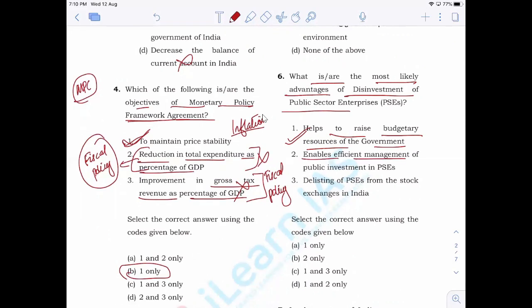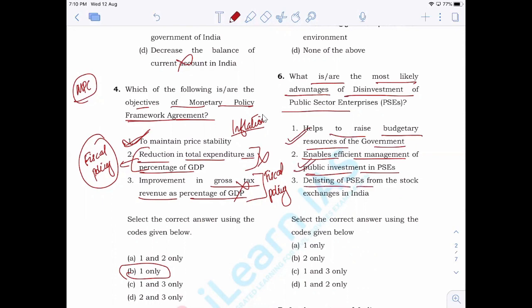It enables efficient management of public investments in PSE. That is also correct, because if we carry out this disinvestment, we will be introducing the partnership of private players. Now, when private players start engaging in these businesses, they will bring more efficiency to the business. As a result, the remaining public investment will be more efficient in nature, and it will start creating more profit in normal cases. So efficiency of the public investments in public sector enterprises can be protected. At the same time, budgetary resources can also be generated.